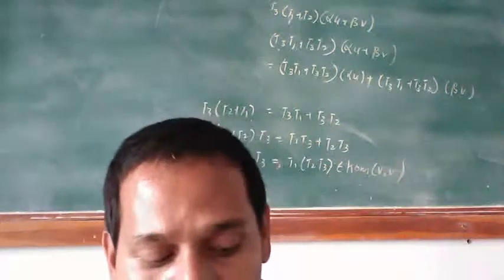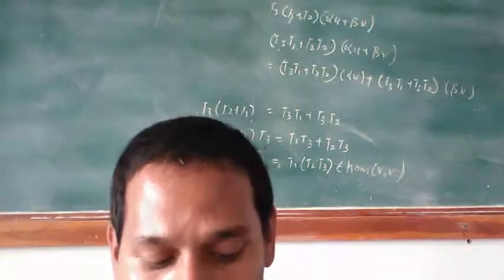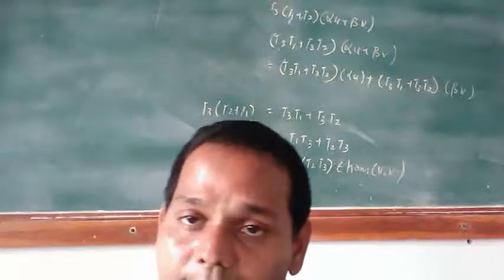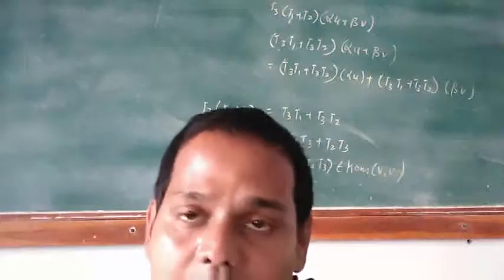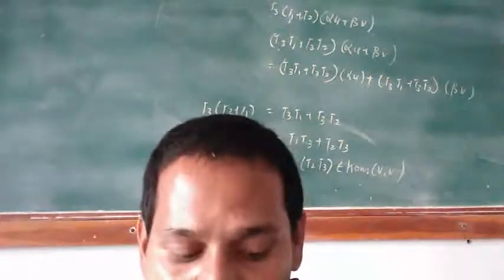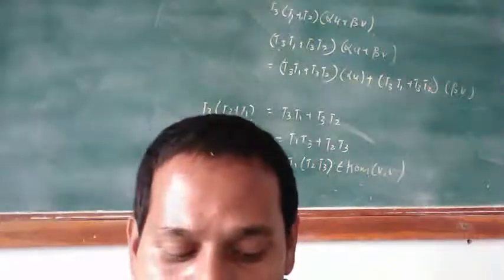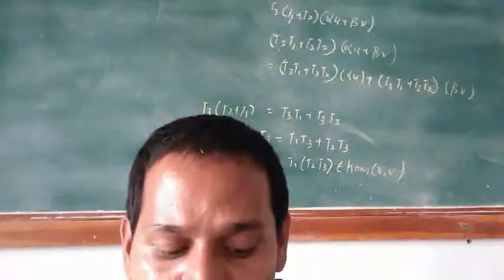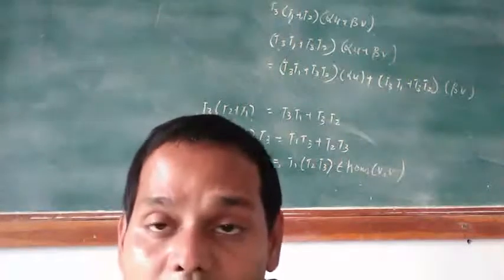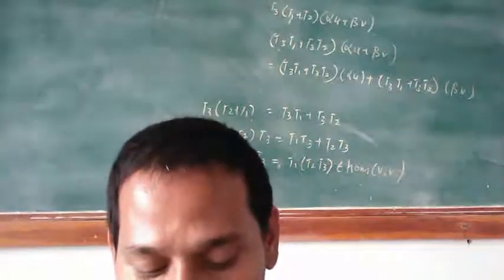Definition, one more definition. An element T in A of V is invertible or regular if it is both right and left invertible.